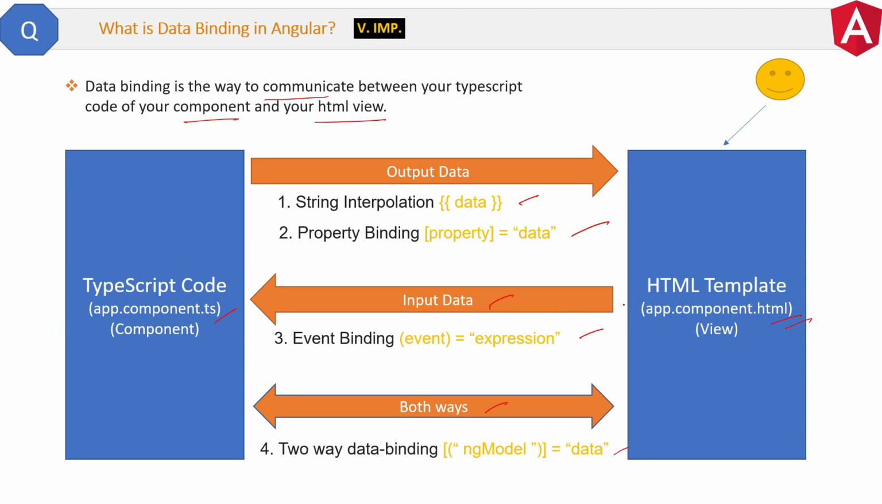One thing here, HTML template and view are the same thing. Also TypeScript code and component are the same thing. See, originally a component is a mix of HTML template, CSS and TypeScript file. But for simplification we mostly say that this app.component.ts file is the component. So do not get confused by the name. So these are the four types of data binding technique which we will discuss in upcoming questions.